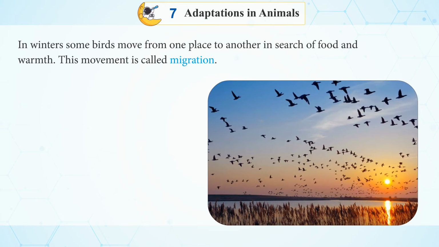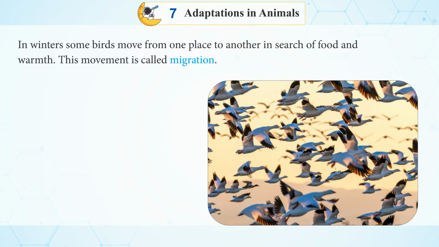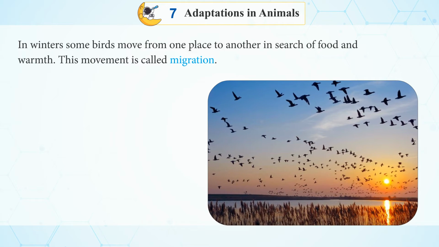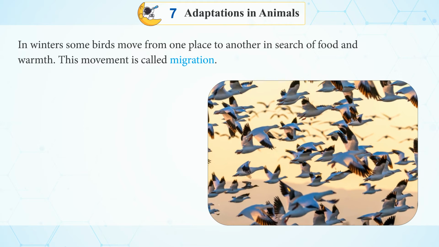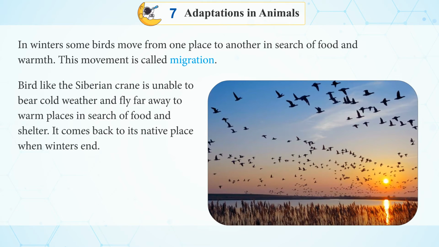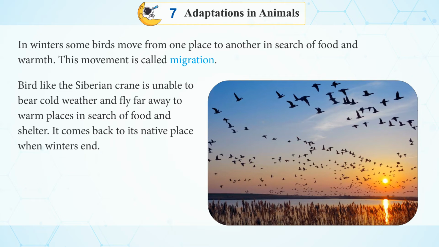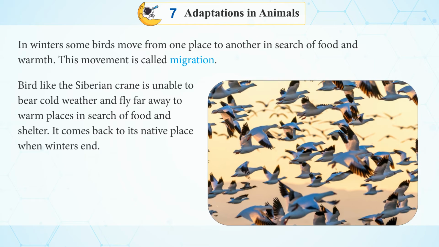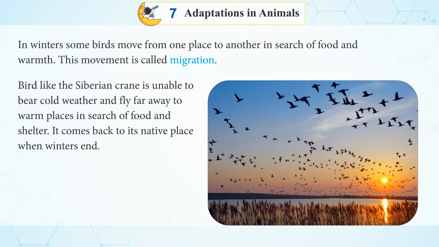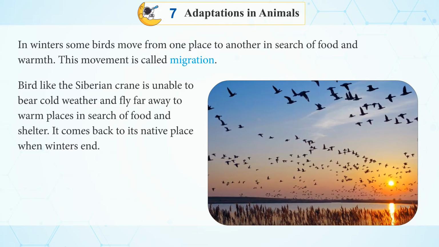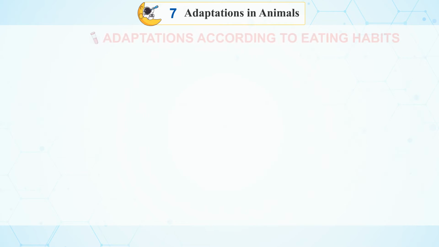In winters, some birds move from one place to another in search of food and warmth. This movement is called migration. Birds like the Siberian crane are unable to bear cold weather and fly far away to warm places in search of food and shelter. It comes back to its native place when winters end.